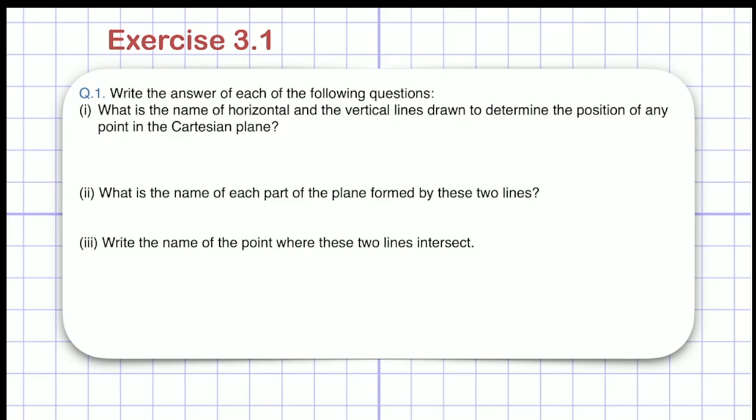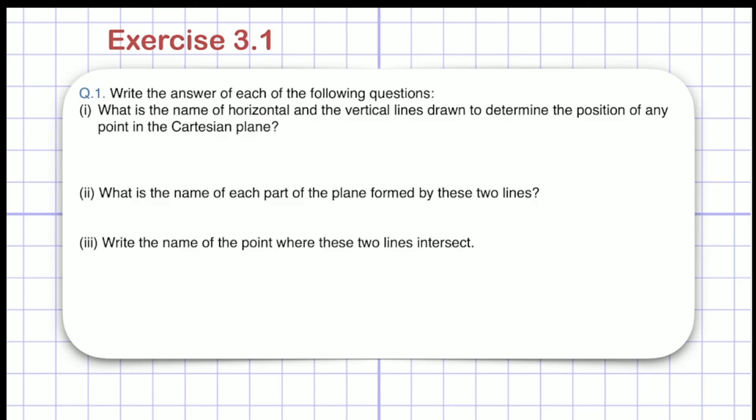Now it's time to do exercise 3.1. Very easy, and we can do it very simply. Write the answer to each of the following questions. What is the name of the horizontal and vertical lines drawn to determine the position of any point in the Cartesian plane? So in the Cartesian plane, we draw lines, right? One is horizontal and one is vertical. So you all know, one is the x-axis and one is the y-axis.